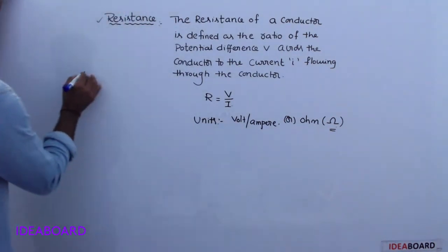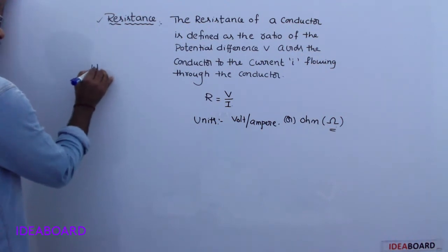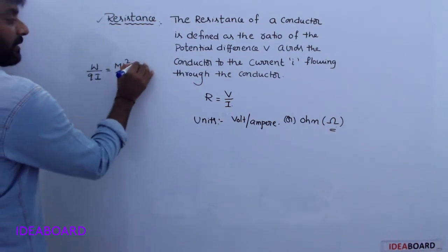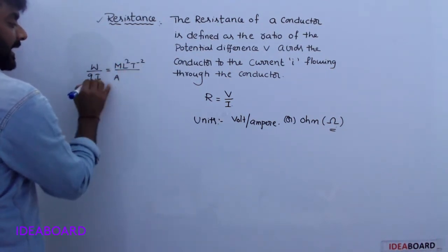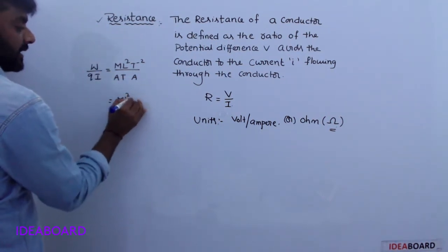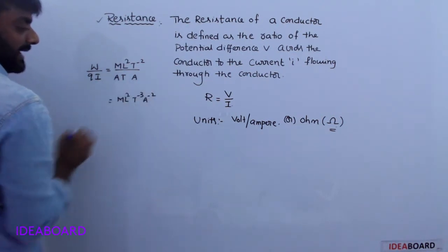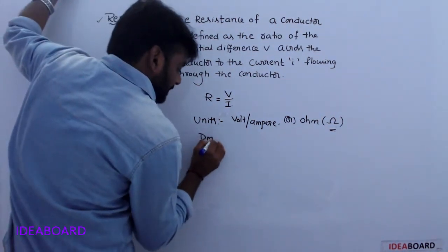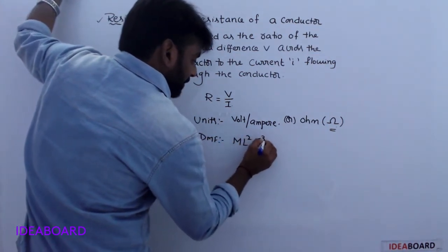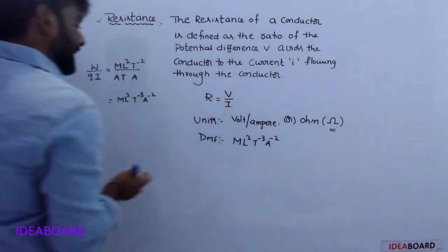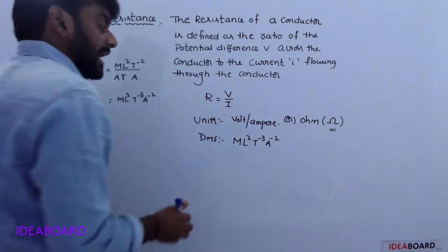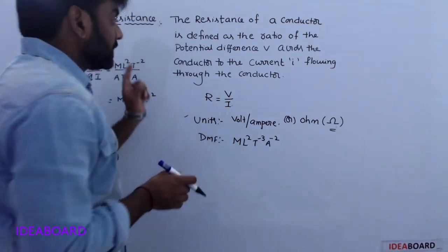Next, dimensional formula. V is written as W by Q. W means work done, ML²T⁻², and Q means A into T, where A is current. Simply ML²T⁻³A⁻². So ML²T⁻³A⁻² is the dimensional formula of resistance.